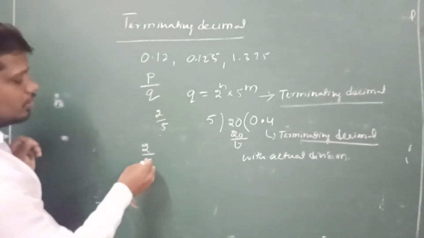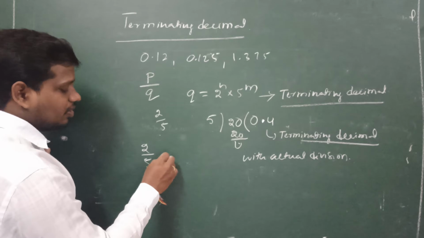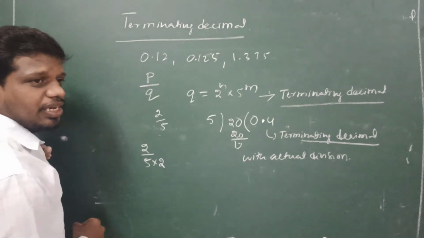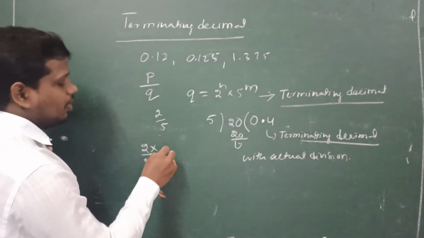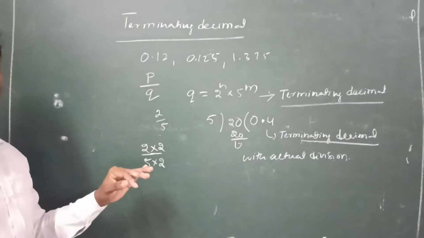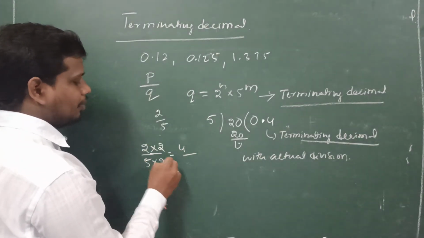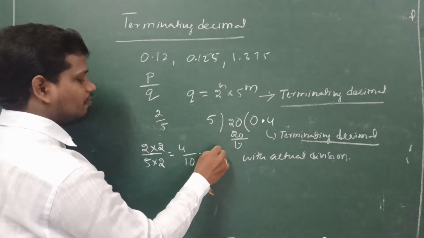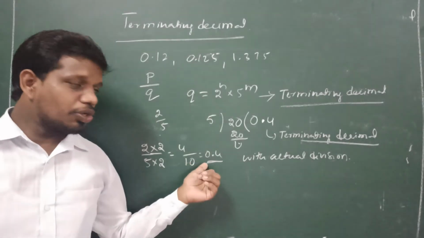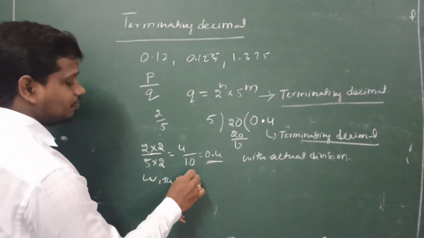For example, here 5 to the power of 1 is there in the denominator, so multiply by 2 to the power of 1 in the denominator and the same value in the numerator, then it gives the equal fraction. Now see, 2 2s are 4 and 5 2s are 10. So the decimal form we can write as 0.4. This is without actual division.